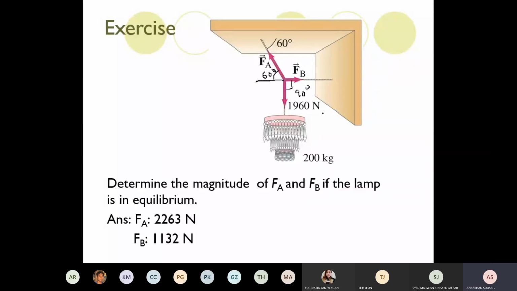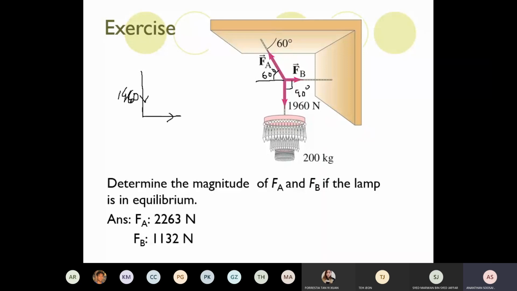Okay. Which force do you take to draw first? Don't ever start with the diagonal one. Don't start with the FA. I prefer to take the vertical one because we know the value. So I draw 1960 first, going down. At the tip here, I join the FB.